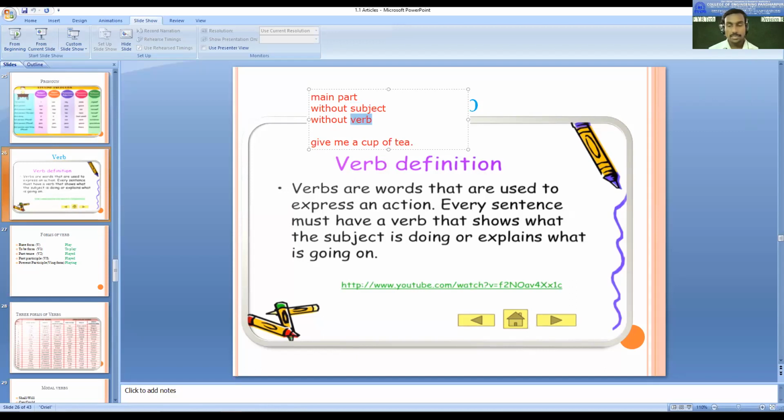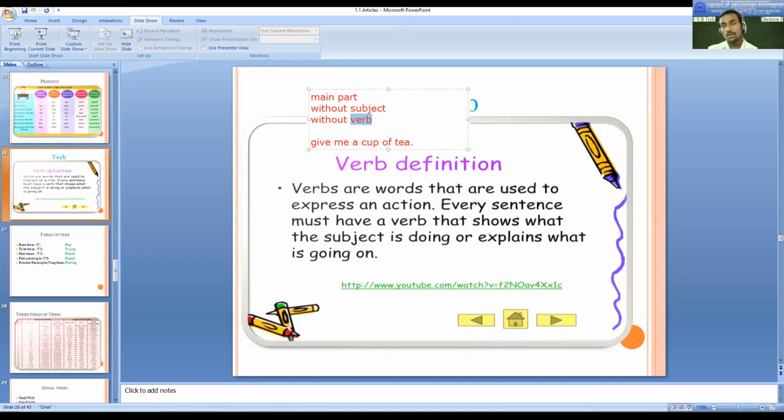So if you are able to make any sentence without a verb, you just tell me. Can you make a sentence without verbs? Tell me. Can you tell me any sentence like this? Okay, not possible. We need to understand that it is not possible to make a sentence without a verb. So that is the importance of verb.